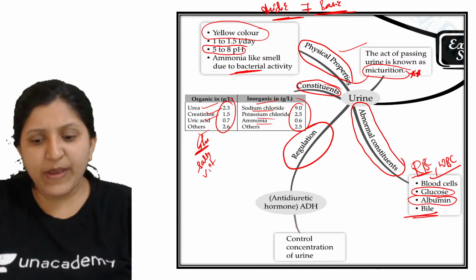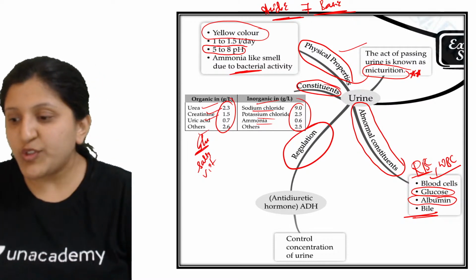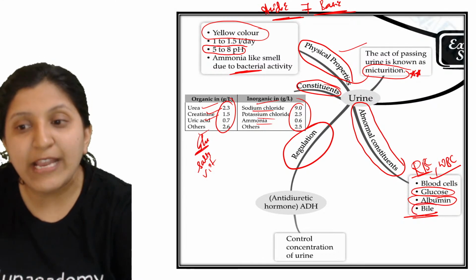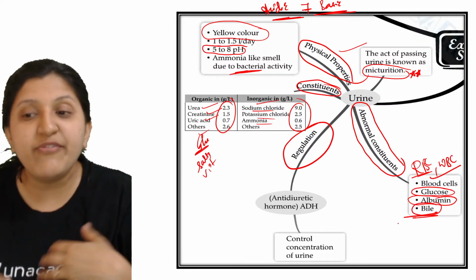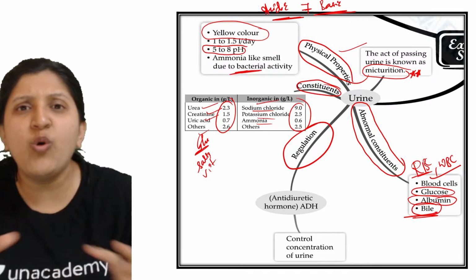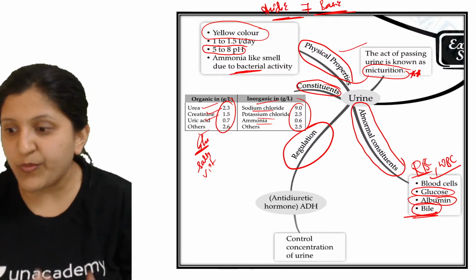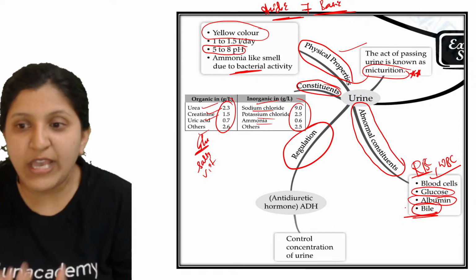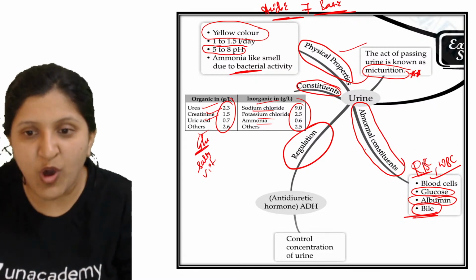Now next is bile. There is a chance that in some cases, when one is having jaundice or a liver problem, a lot of bile juice will be there. Not the urochrome, the bile juice itself can also enter the urine, giving yellowish urine. Mainly in case of jaundice, the skin coloration also turns yellow. In the same way the bile can enter the urine as well, so that is again an abnormal condition.